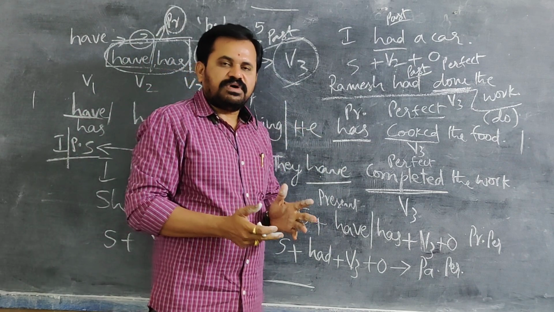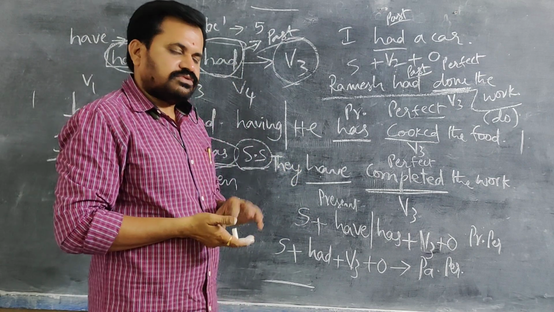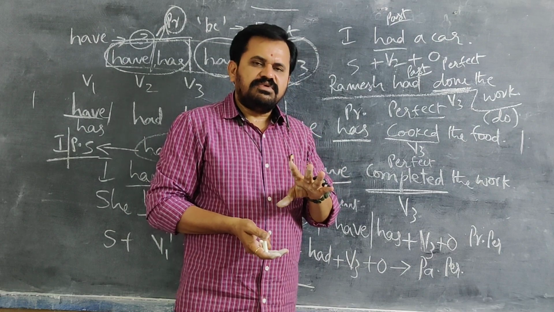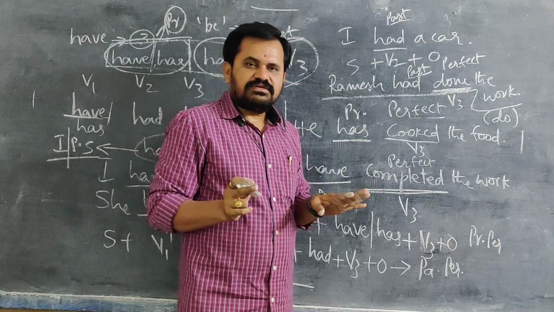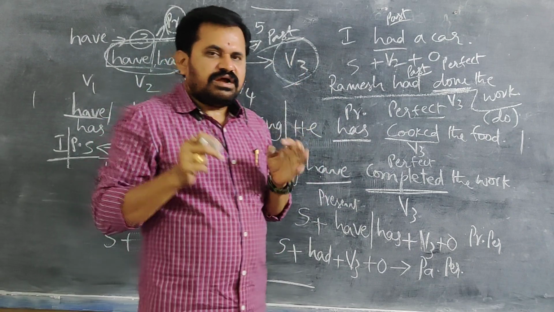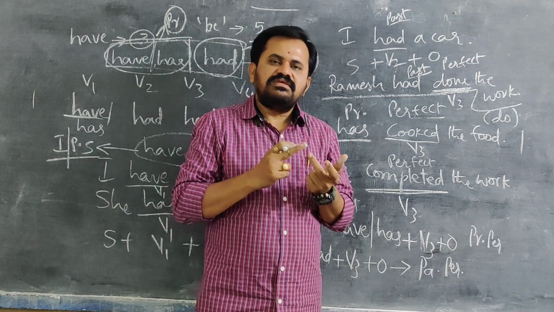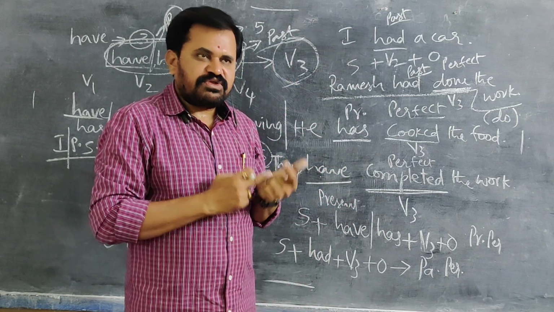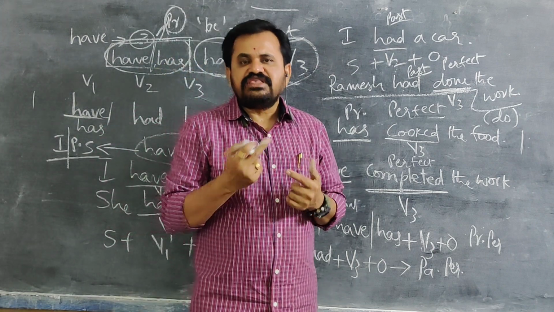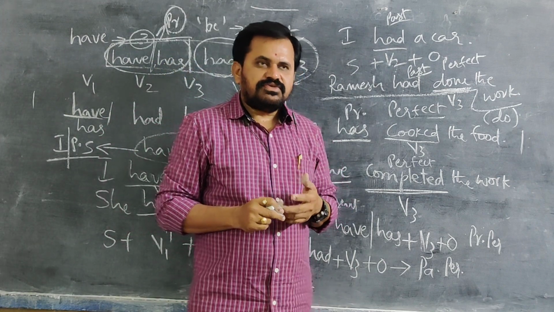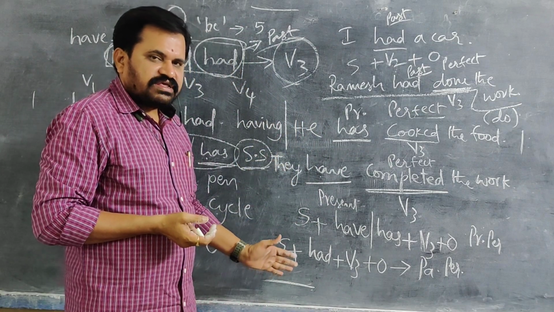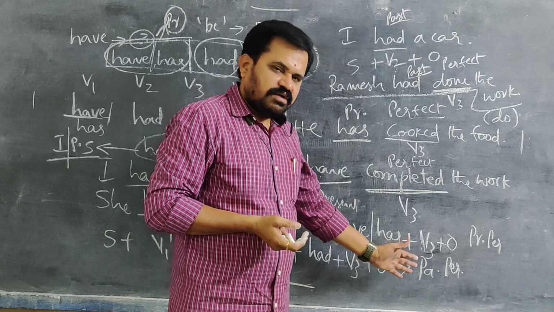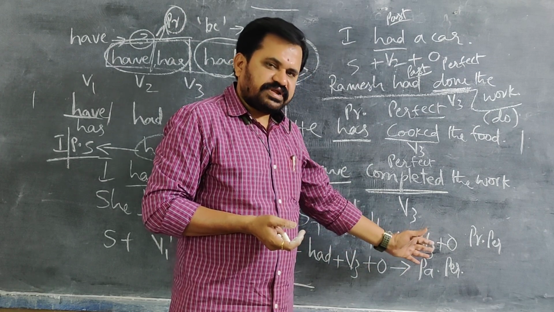In past tense, along with the perfect, we can use had. Perfect means automatically you have to remember have, has or had first. Whenever you listen to the name perfect, immediately you have to remember have, has or had. Depending on which perfect, you have to divide these three. If it is present perfect, remember only have, has. If it is past perfect, remember only had. So regarding past perfect tense, subject plus had plus V3 plus object becomes the past perfect tense structure.